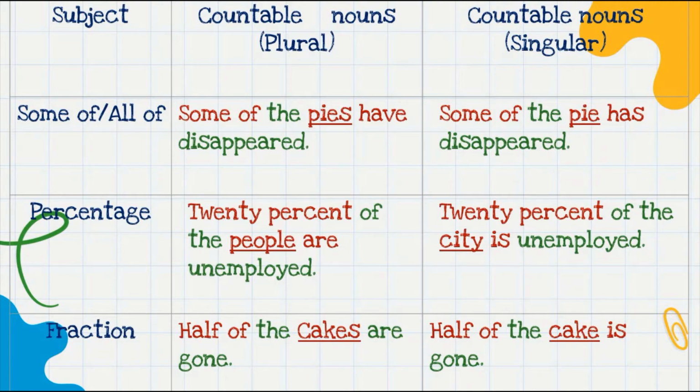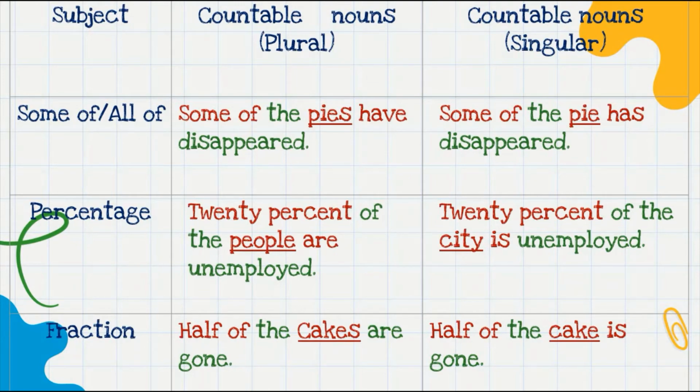Let's look at fractions. The same rule applies. Half of the cakes implies there's more than one cake, half of which have either been eaten or sold. So half of the cakes are gone. But half of the cake implies half of a particular cake, a single cake that we are talking about, half of which is gone. So half of the cake is gone.